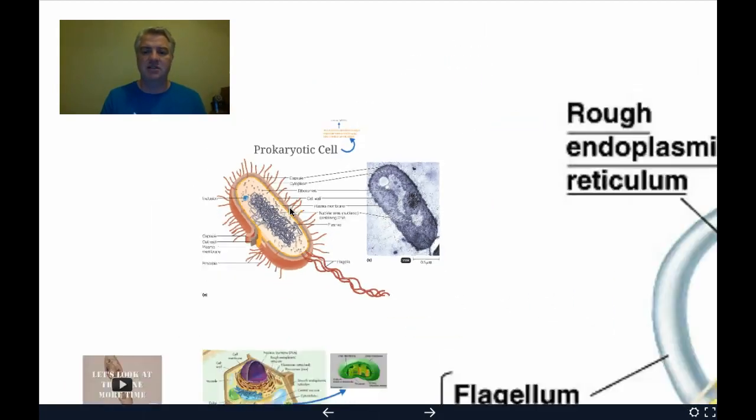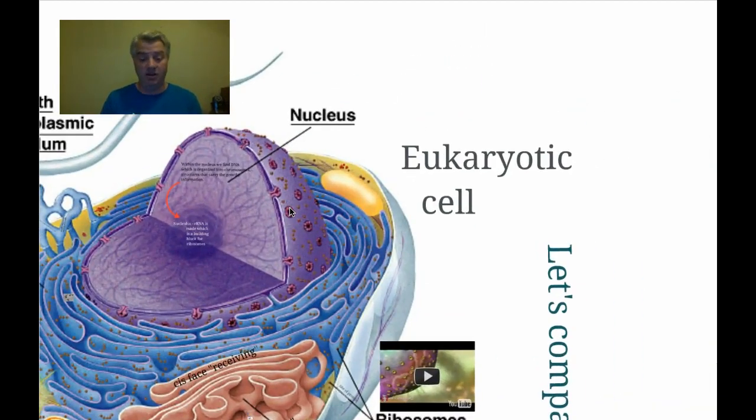The next thing we want to talk about is eukaryotic cells, and most of our time is going to be focused on eukaryotic cells. Eu means true and kary means nucleus, so it has a true nucleus. An easy way to remember it: you are made up of eukaryotic cells. So think of animal cells, plant cells, fungal cells, the protists, things like that. Those are all eukaryotic cells.